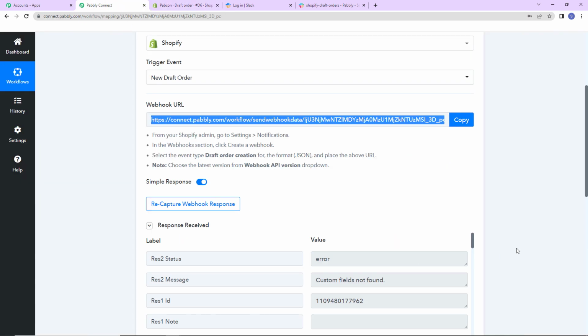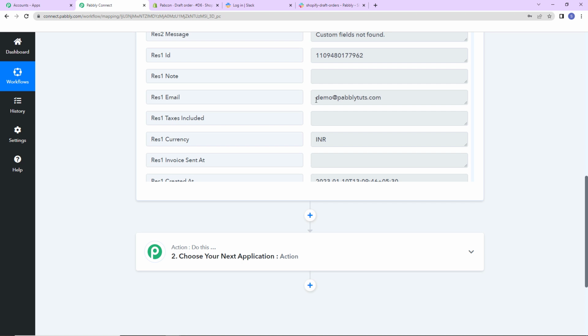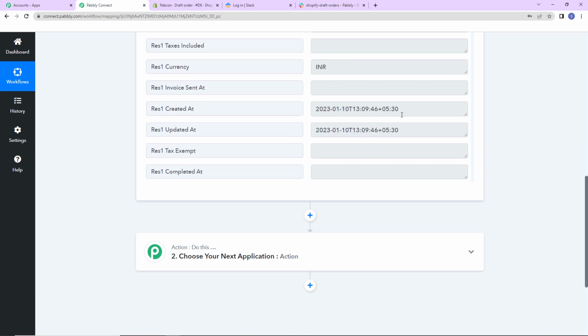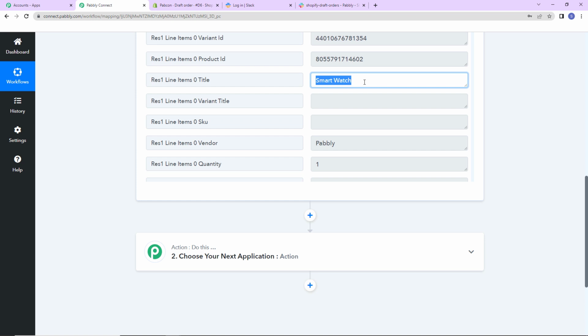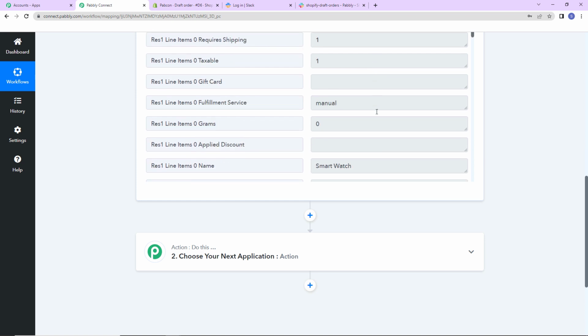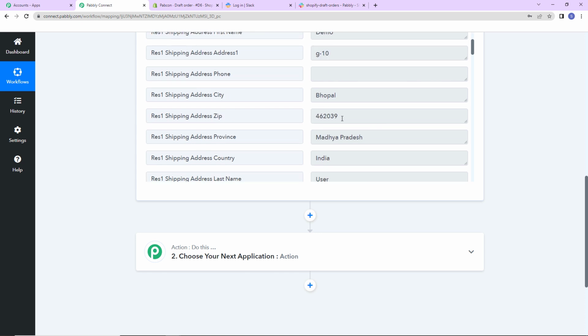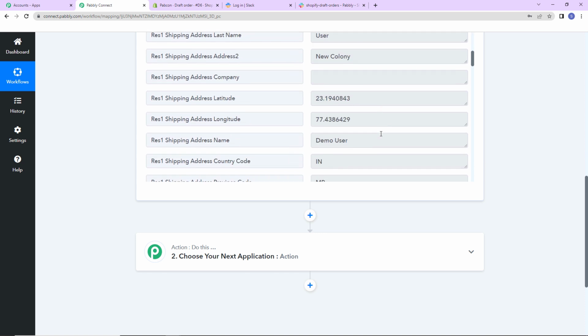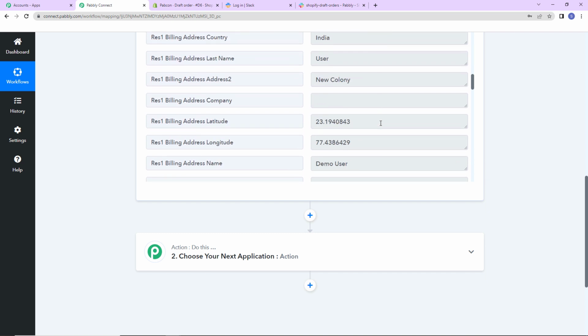As soon as we have done that, taking you back to Pabbly Connect, here you can see that we have received our API response. So we have here received the email address of my user. This is the currency, this is the created date. Then as I take you down, this is the name of my product. Then again, this is the amount of the product. And here we have the address of the person. And then this is the name.